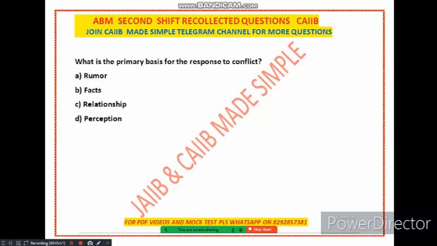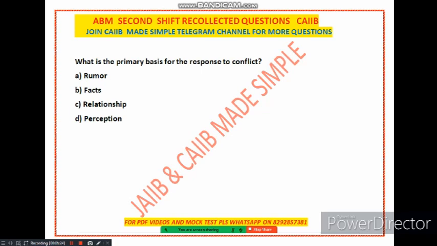Okay, now the next question is from conflict management, there was a case study, right? So please go through conflict management, a very important topic from the examination point of view. Now the question is what is the primary basis for the response to conflict? Let's see the options first. Option A is rumor, fact, relationship, and option D is perception. So what is the primary basis for response to conflict?